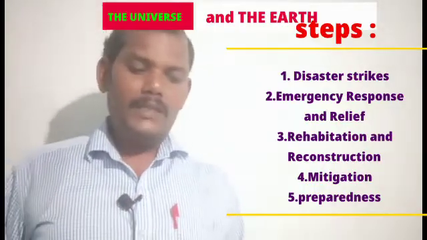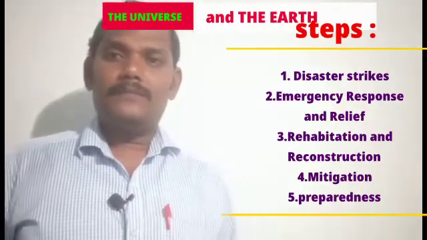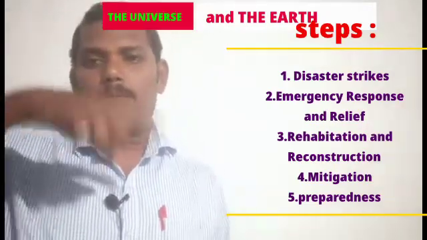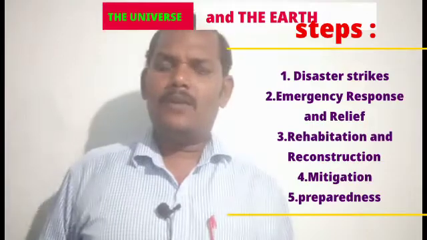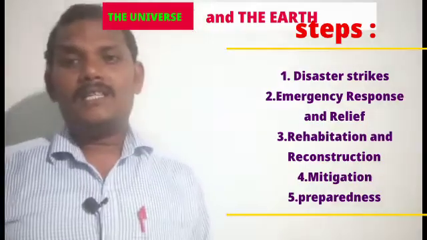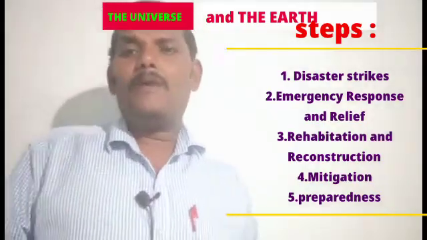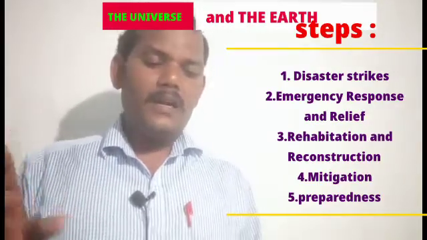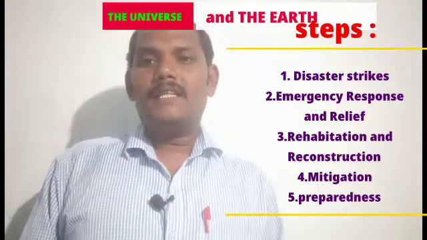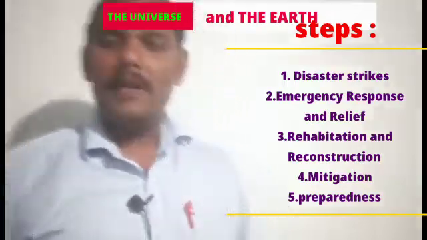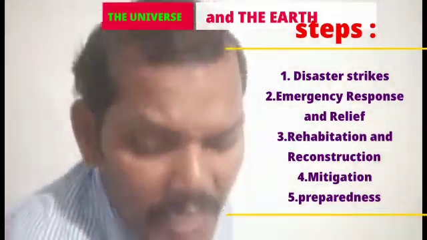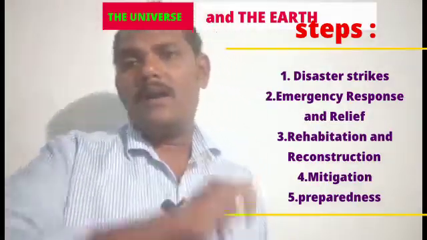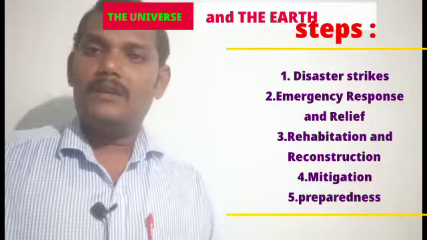And preparedness means there are troops like the NDRF or the Red Cross societies. Some people are ready to join voluntarily, right? These are all the steps for controlling. This is called disaster management.